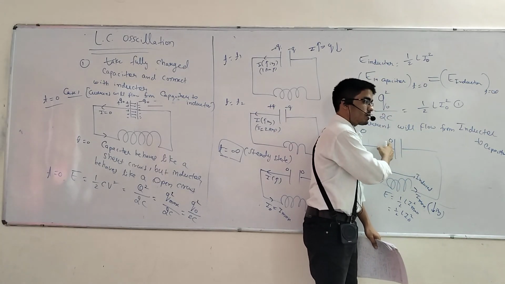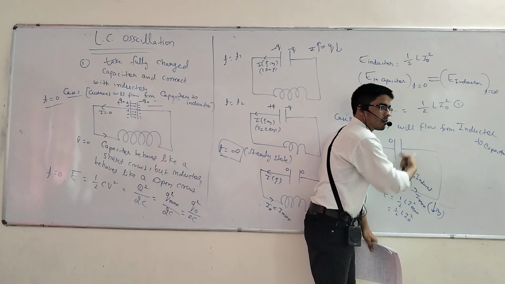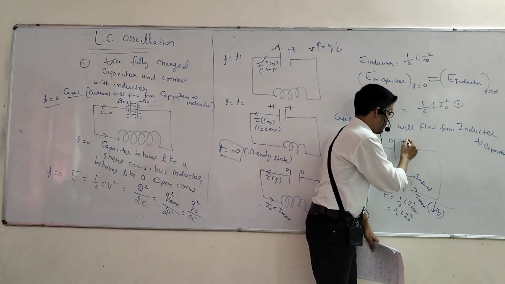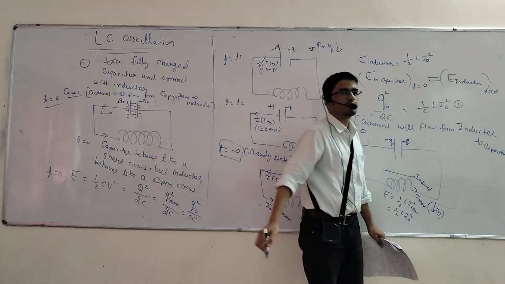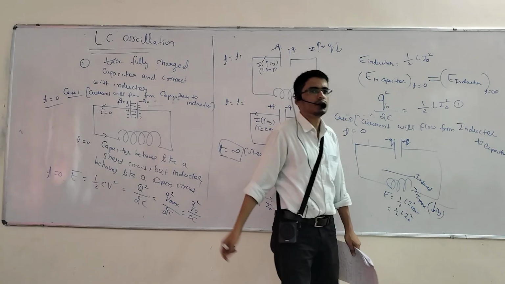Right? Initially what was the charge here? 0. Now you tell me that is the current direction now. Here the charge will be positive or negative? Positive. That will be plus Q, then that will be minus Q, at t equal to 0.